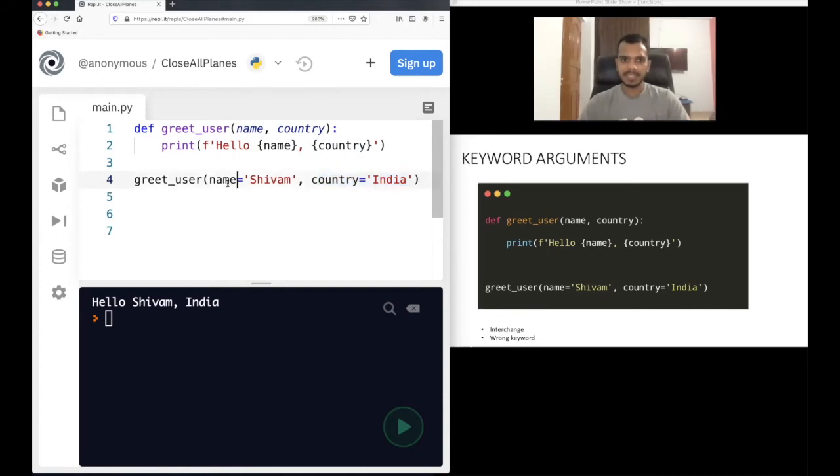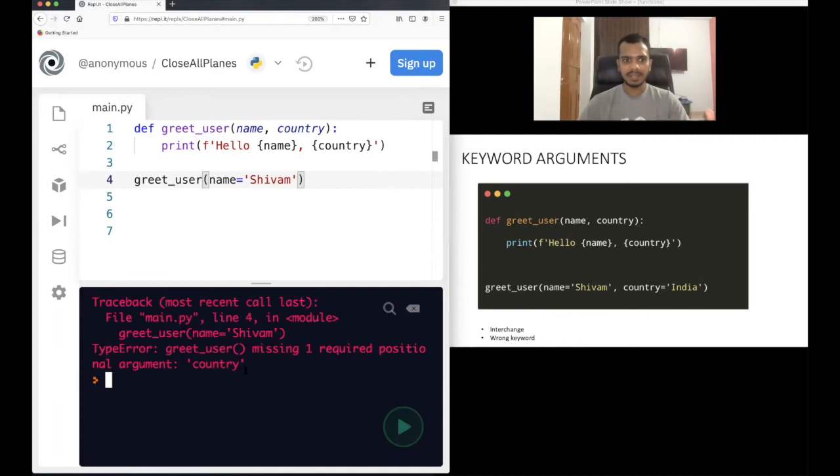You are providing with the help of keyword. This name is a keyword. You are providing name equal to Shivam and country equal to India. This will also work fine. But again, in this case also, if you leave this blank, if you do not provide this, this will give you an error that you are missing one required positional argument. See, positional argument, it is telling country.